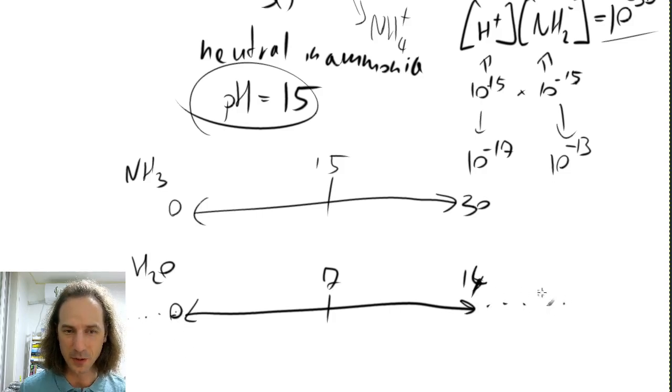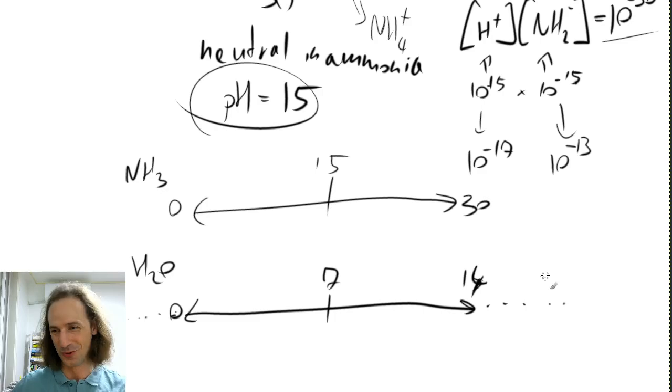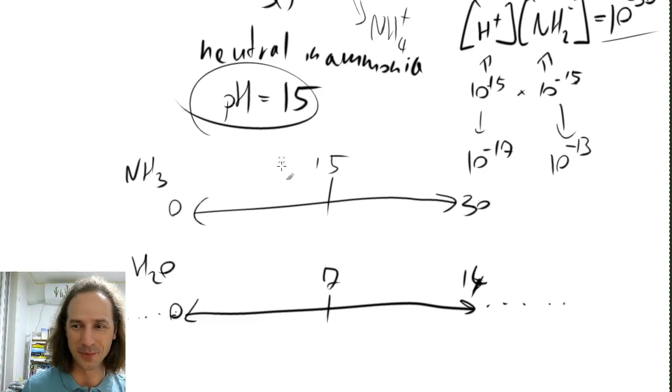We already said that in water, a pH of 17 would mean that we have so many OH minus ions that it would cause about another black hole, but it would not work with water. And on the other end, 0 pH just means 1 mole per liter.